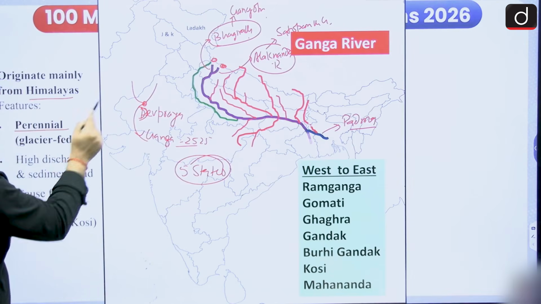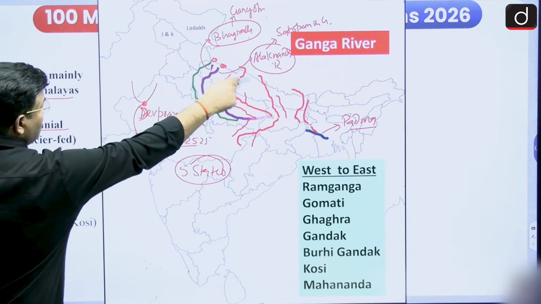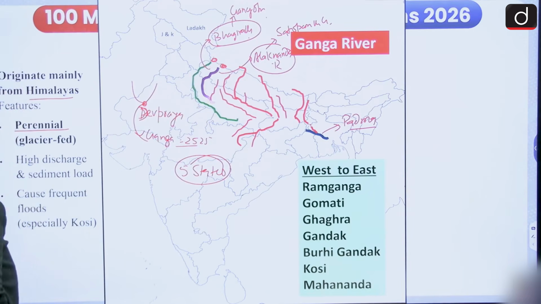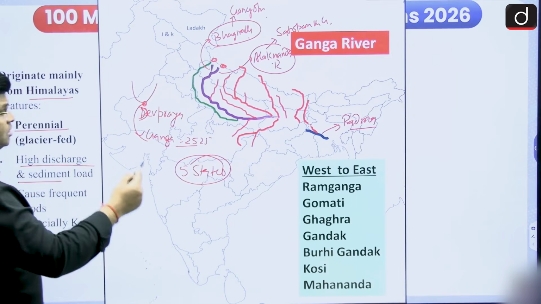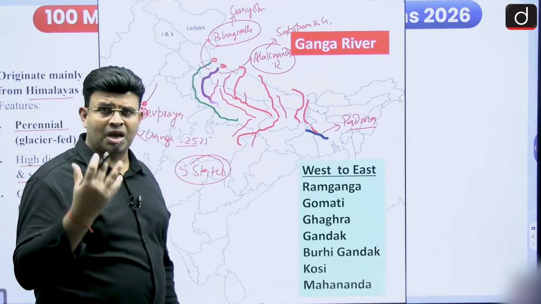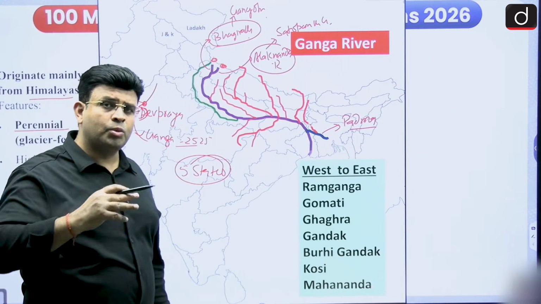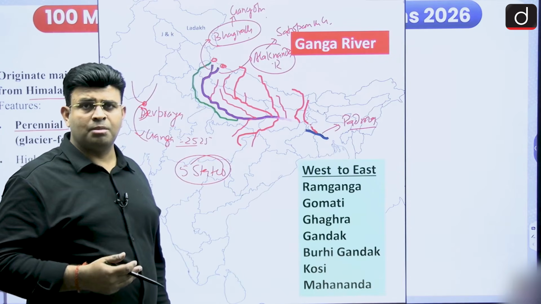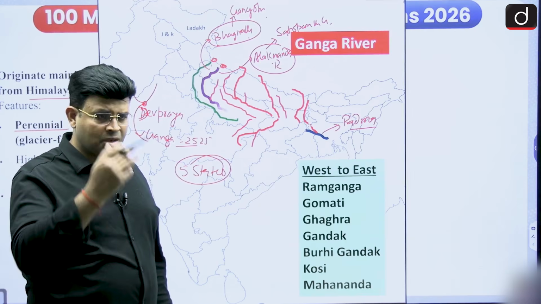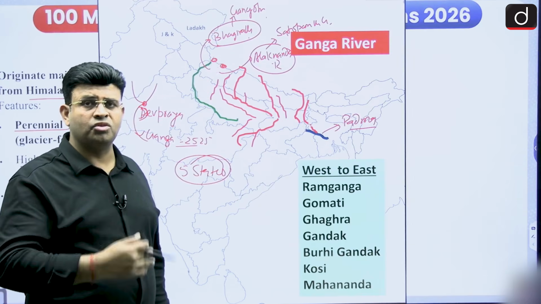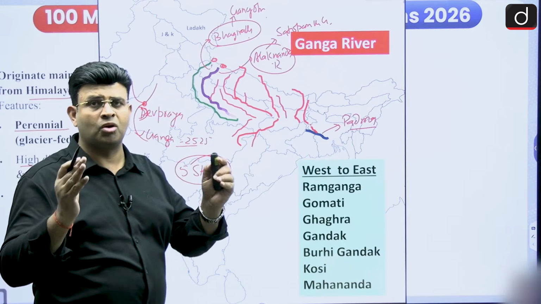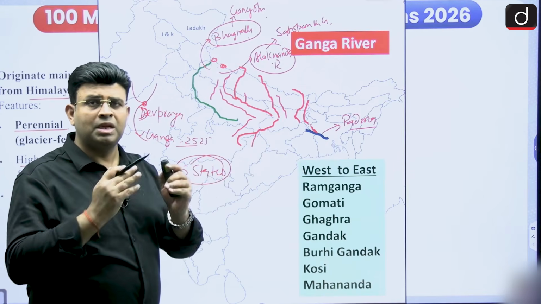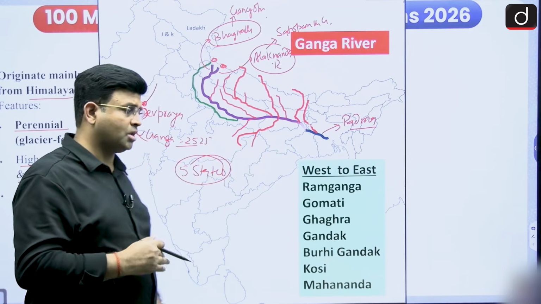So these left bank tributaries which are coming from the Himalaya are perennial rivers with high discharge of water. Along with that, the Himalaya is made up of sedimentary rocks. They easily erode, therefore these left bank tributaries and the Ganga river carry a high amount of river load, silts and sediments.